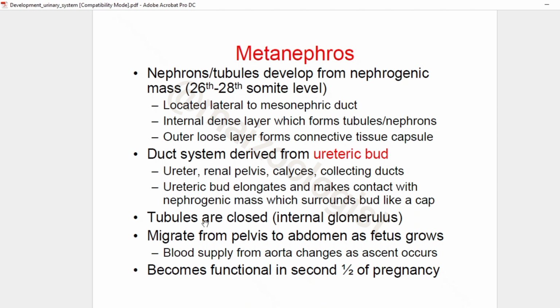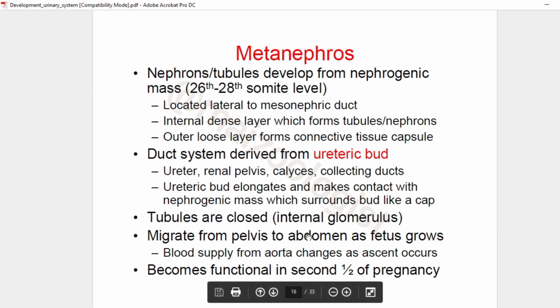The tubules are closed, with an internal glomerulus, and the kidneys migrate from the pelvis to the abdomen as the fetus grows. Blood supply from the aorta changes as ascent occurs, and the kidney becomes functional in the second half. This metanephros, the functional or final kidney, becomes functional in the second half of the pregnancy.